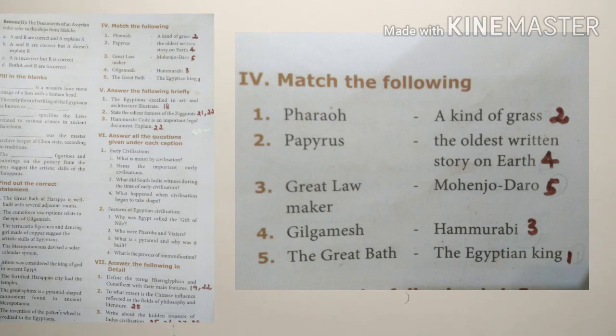5, the Great Bath. The Great Bath, that is Mohenjo-daro. Now see the right side: 2, 4, 5, 3, 1.